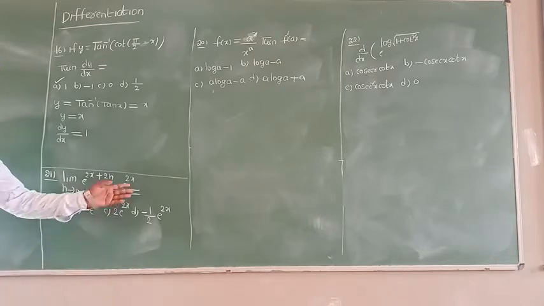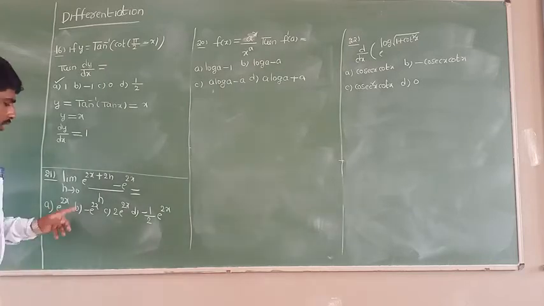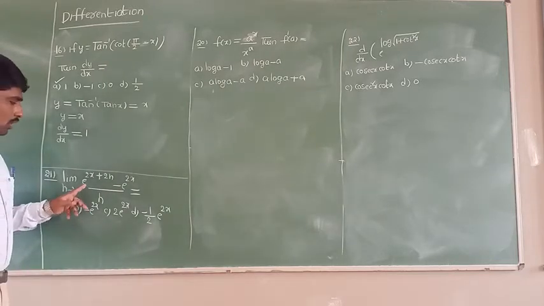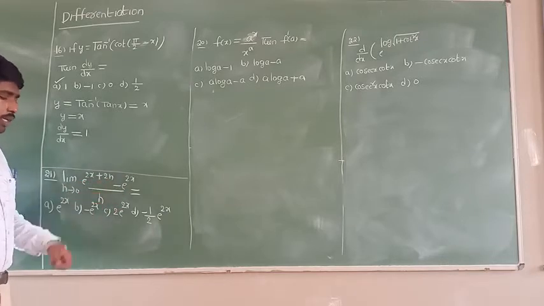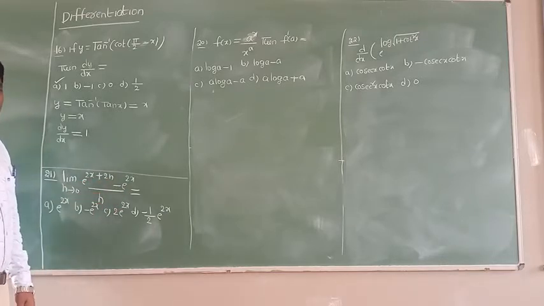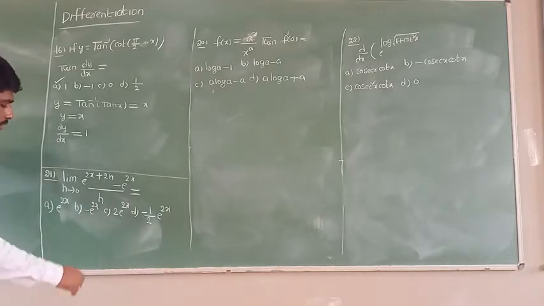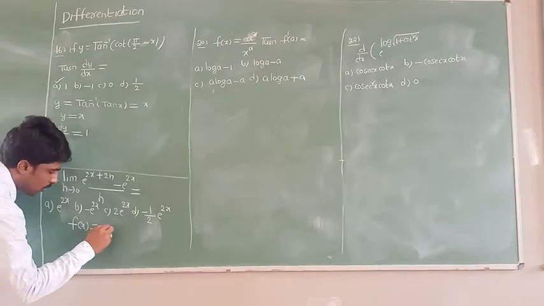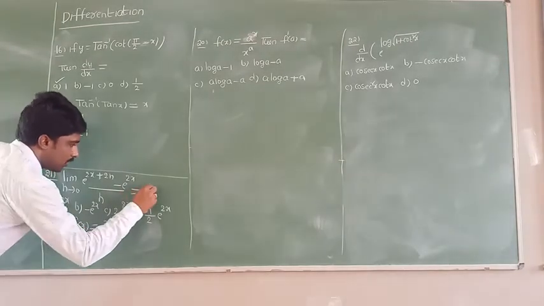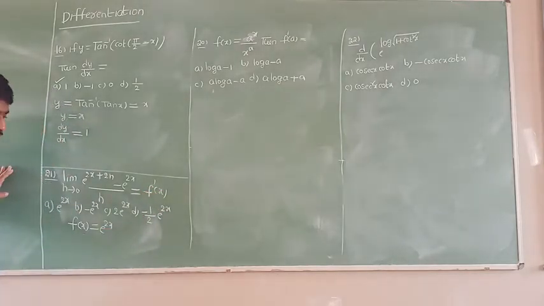21st problem. This is by using the first principle of derivative. So what they have given here, limit h tends to 0, e power 2x plus 2h minus e power 2x by h. By comparing, by using the first principle of derivative, what is f of x here? f of x equal to e power 2x. What I need to find out is f dash of x.